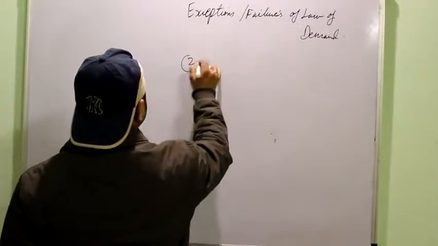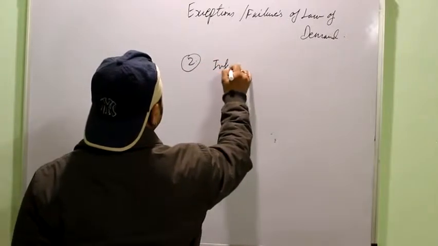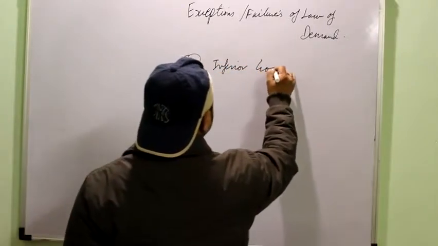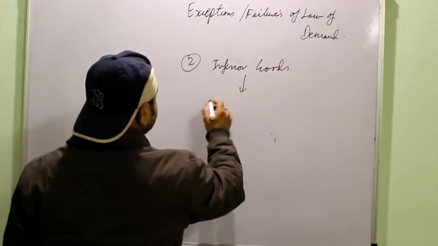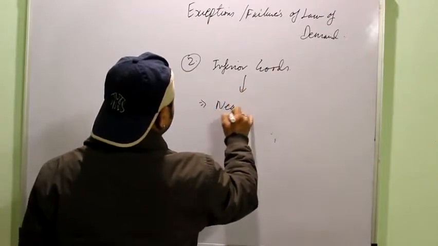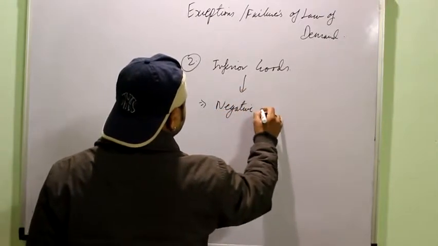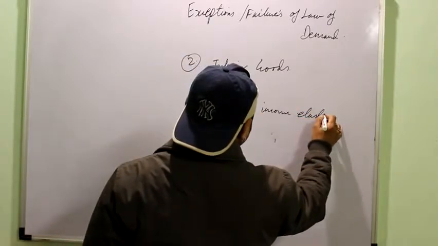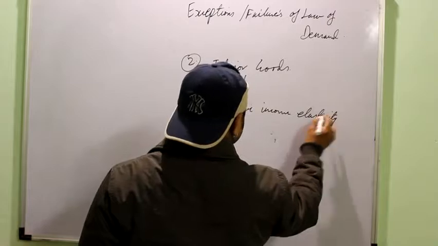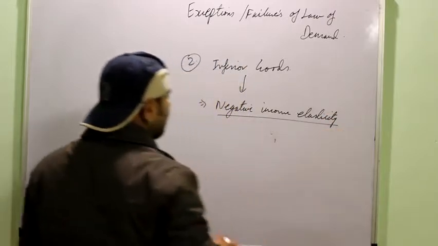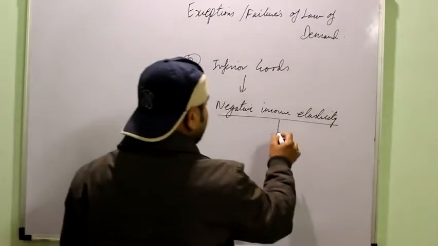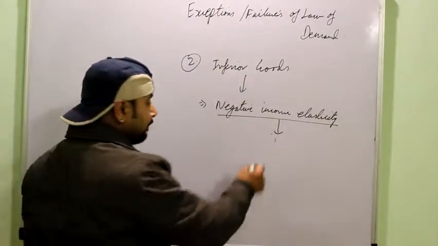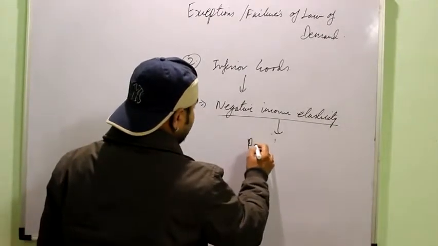Then second is in case of the inferior goods. We have already discussed them in detail, right? These are those goods which have negative income elasticity. We'll study elasticity in the next topic, but simply it means that they are negatively related with income. And same with the prices.